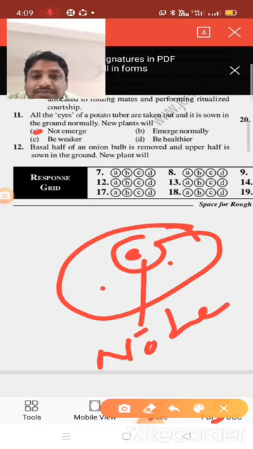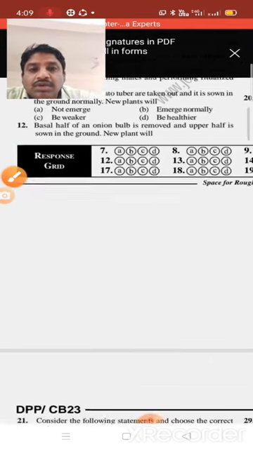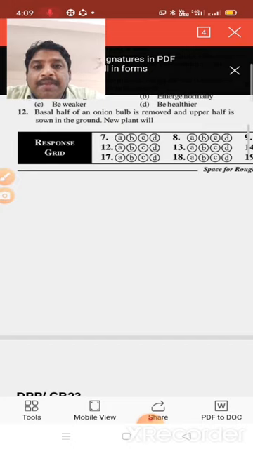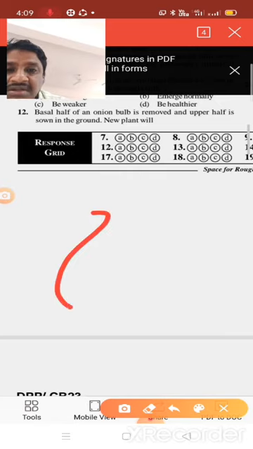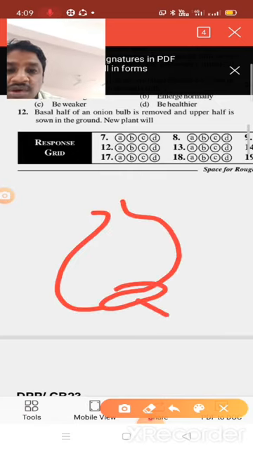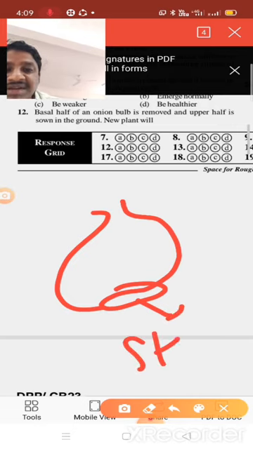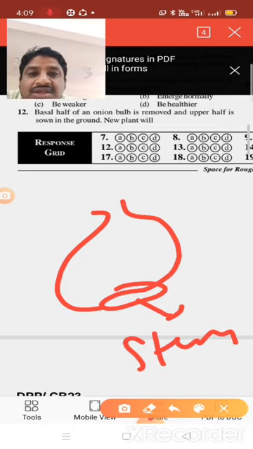Next, question number 12. The basal half of an onion bulb is removed. Okay, you can see here the onion. So this is the onion. At the base of the onion, what is this one? It is the stem part, the reduced stem part.